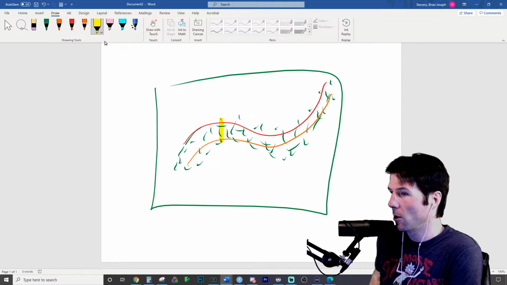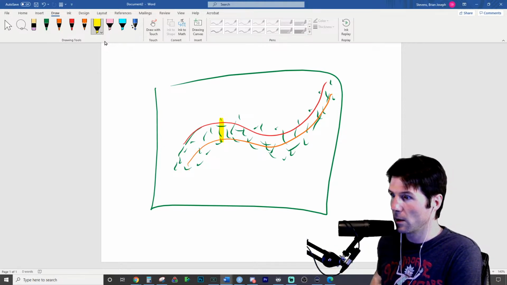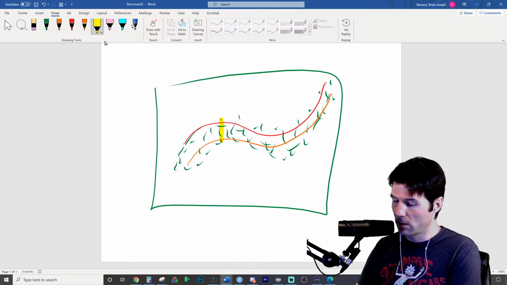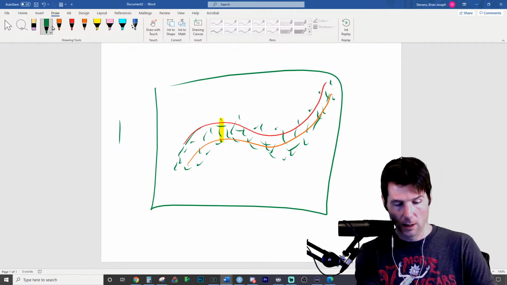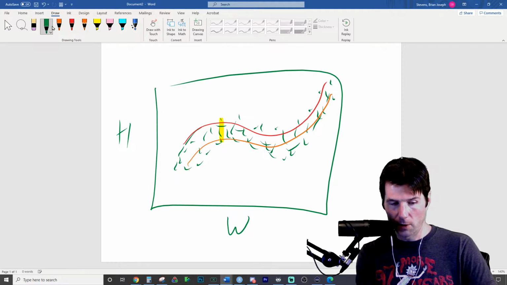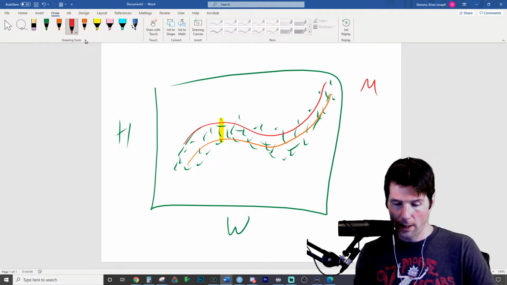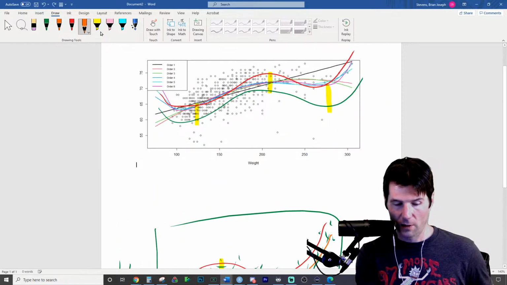This is a multiple regression polynomial with height. We could say we're explaining the height of individuals by the weight, and we're including in here male and female.